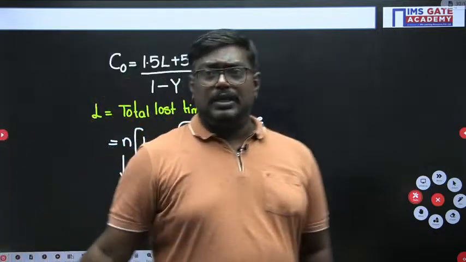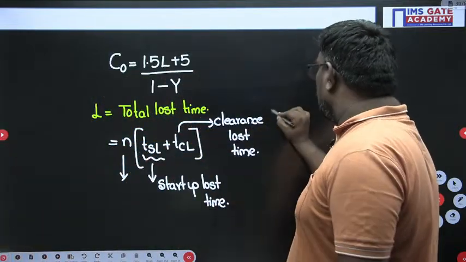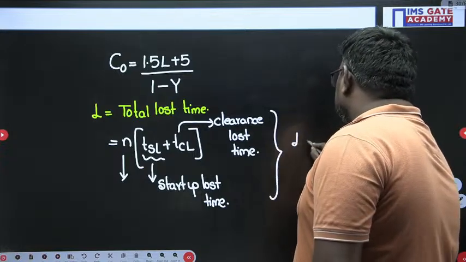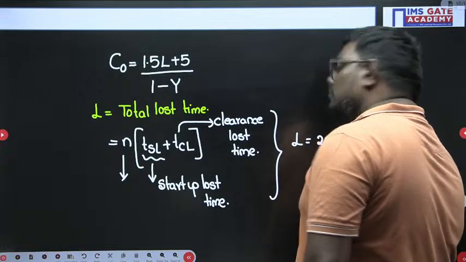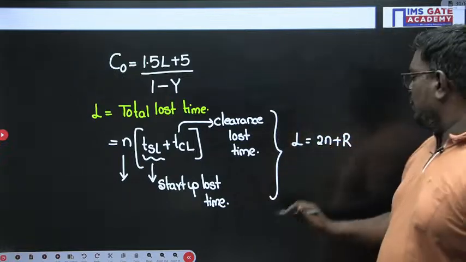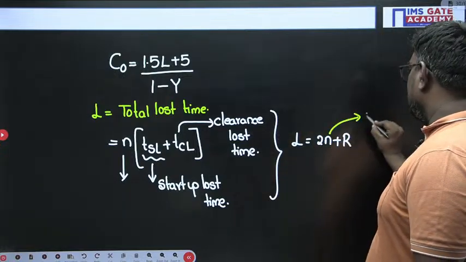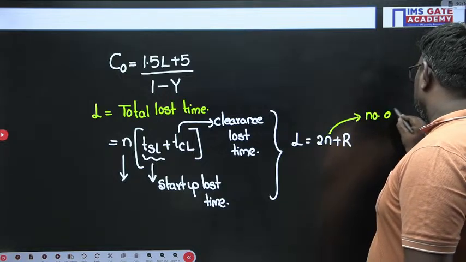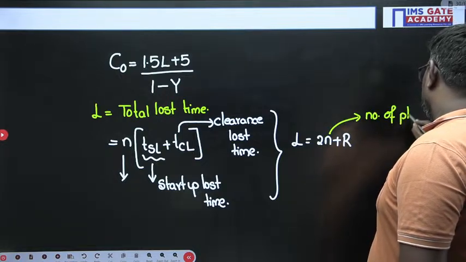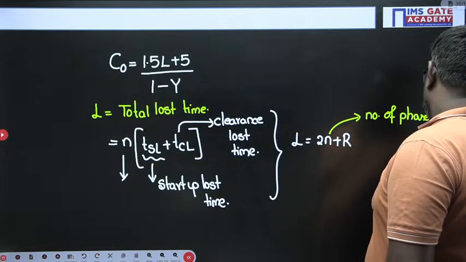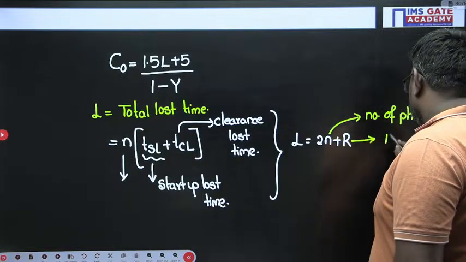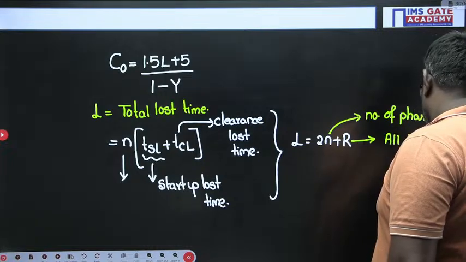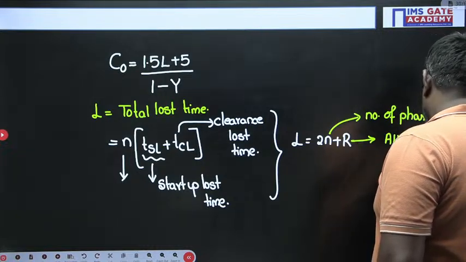So, this formula can be modified as L is equal to 2N plus R. What is N here? N is the number of phases. What is R here? All red time.